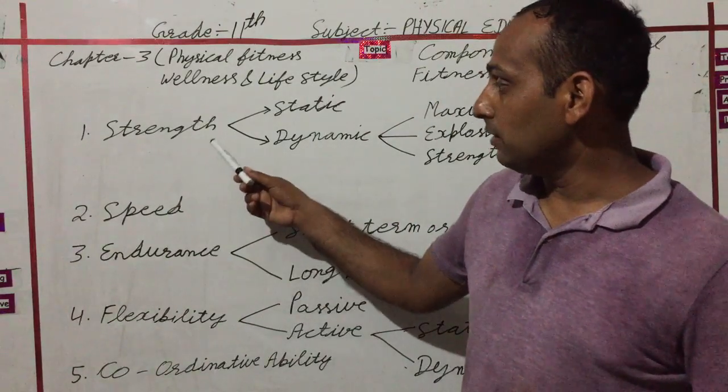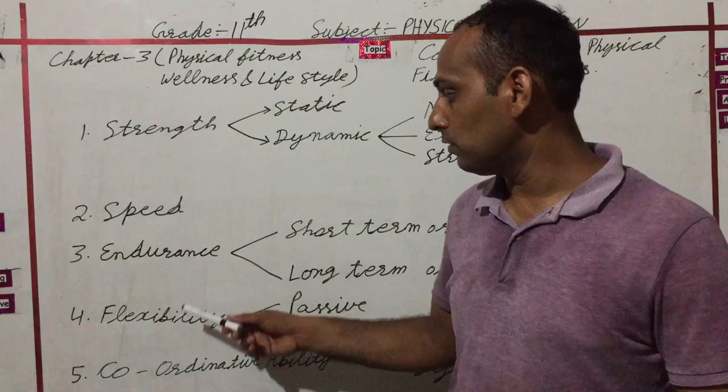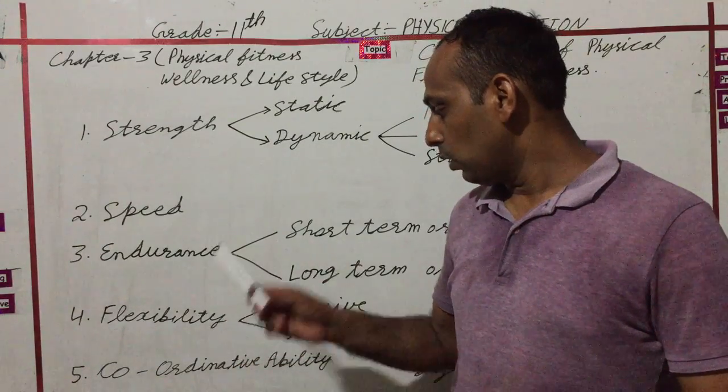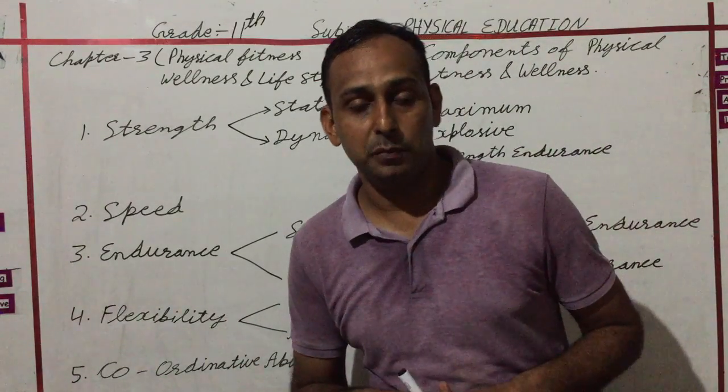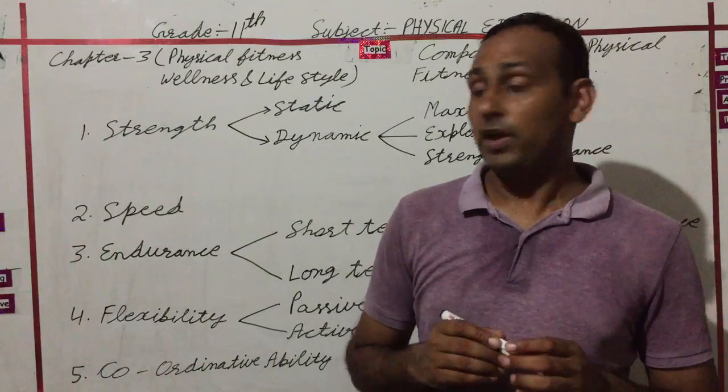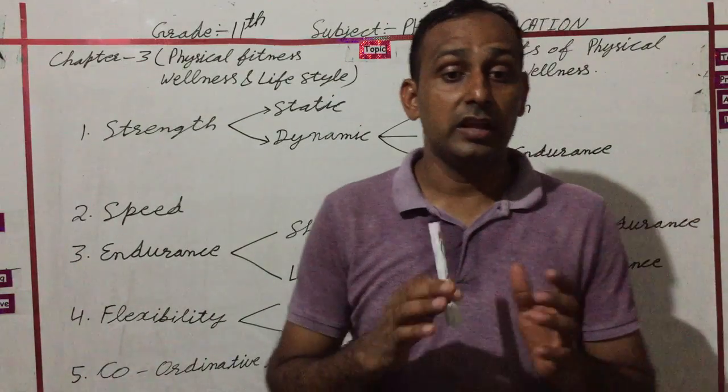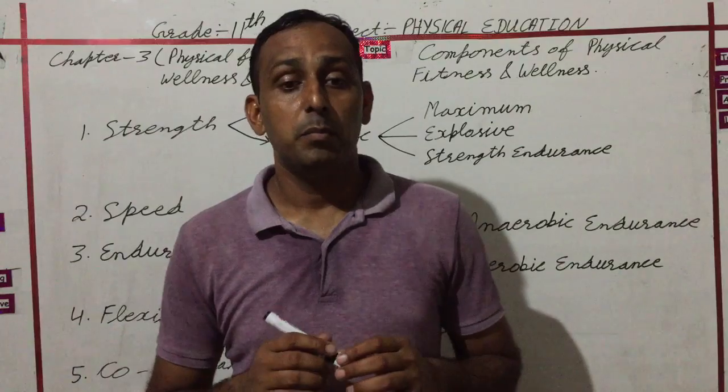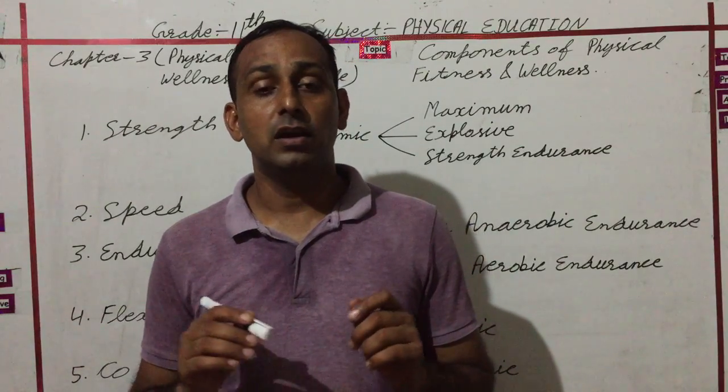First is strength, second is speed, third is endurance, fourth is flexibility, fifth is coordinative ability. So one by one we will explain all. Firstly, strength. Strength is a major component of physical fitness.